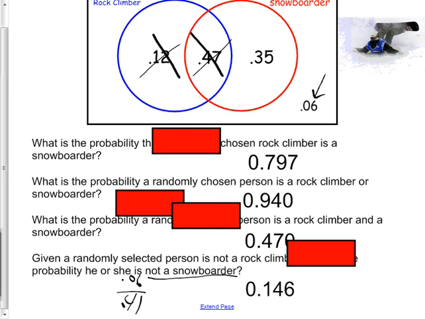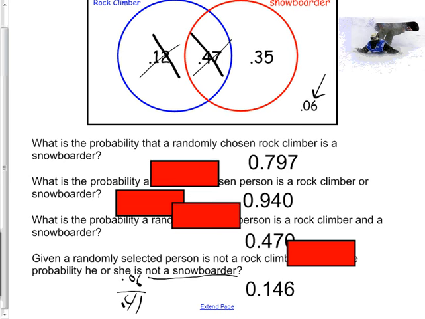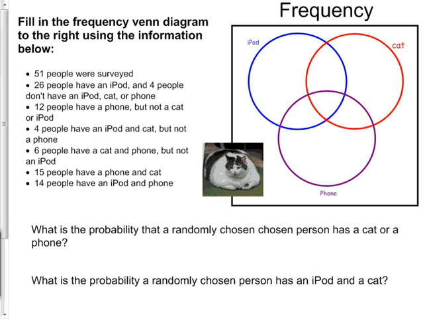Remember, if they say given, or if they say something that means given, like randomly chosen rock climber, that means they're giving you that it's a rock climber. All right. Givens mean you have to have a denominator. All right, we've got iPod, cat, and phone.